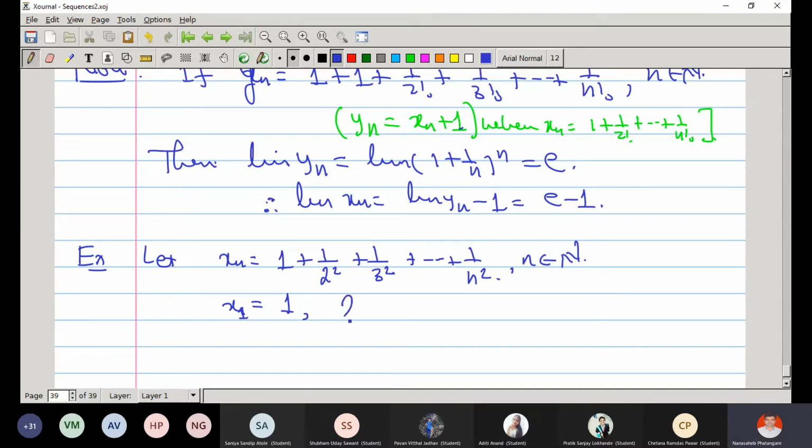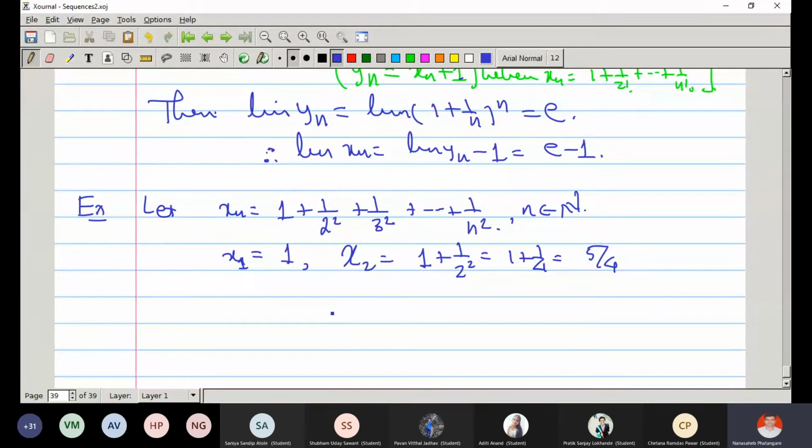First term is 1. What is the second term? 5 by 4. There is always confusion about which is the first term. Most of the time students say that 1 is the first term, 1 by 2 square is the second term and 1 by 3 square is the third term. This is not true. So the second term is the sum up to 2 numbers. The third term is 1 plus 1 by 2 square plus 1 by 3 square. This is the third term of the sequence.